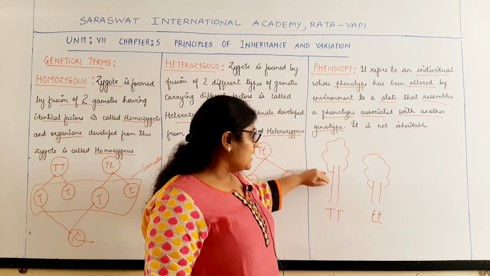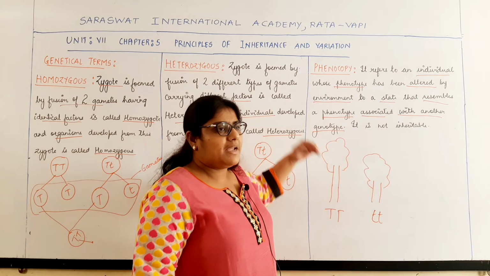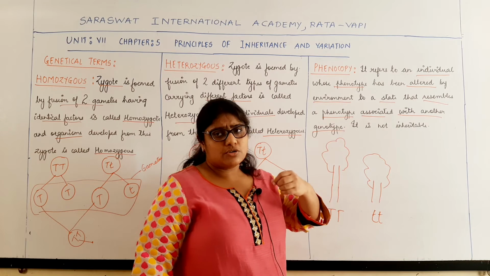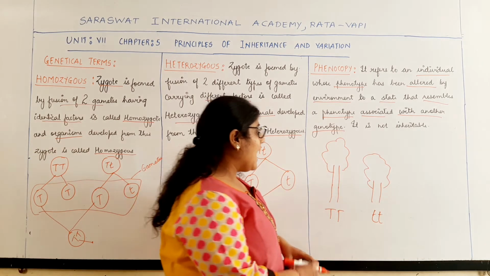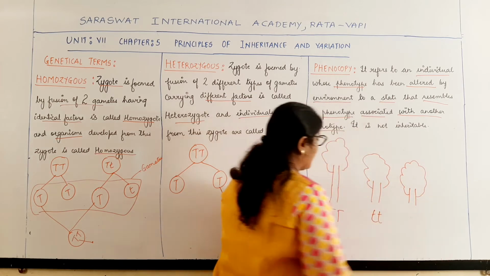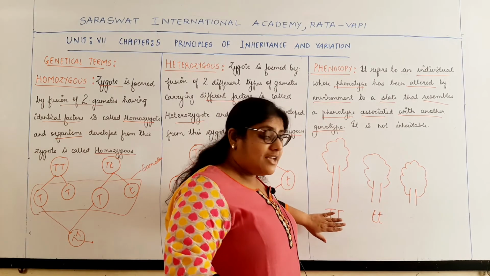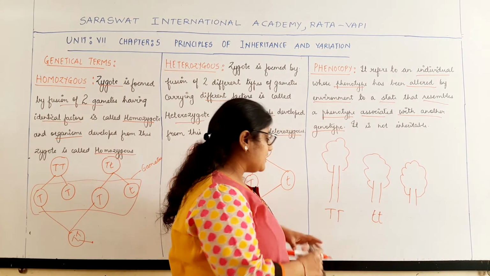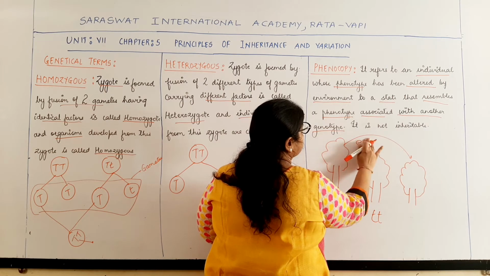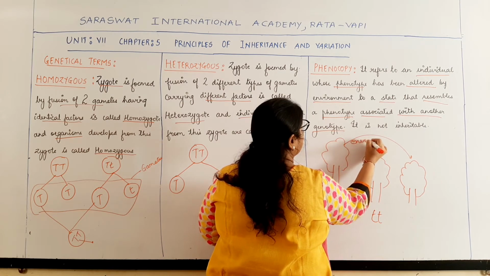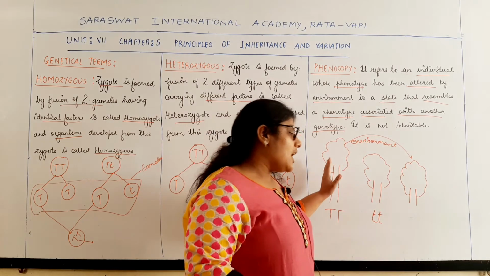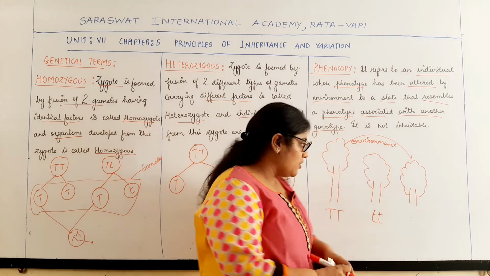Now here, due to some environmental factors, for example heavy rain or strong winds, the height of this tree has been altered. And what is the genotype of this tree? It is capital T. But due to certain environmental factors, the height of the tree has been reduced.